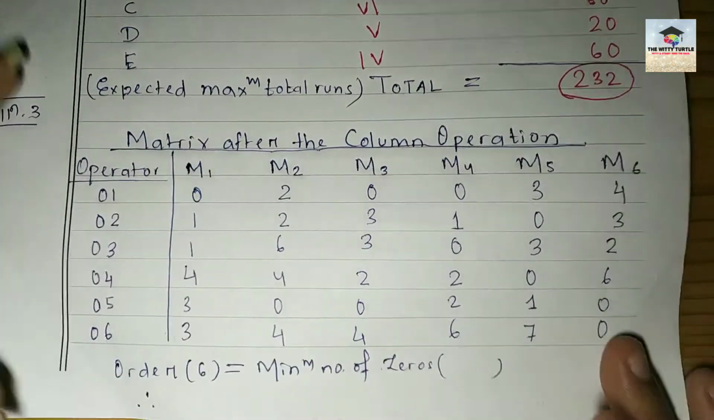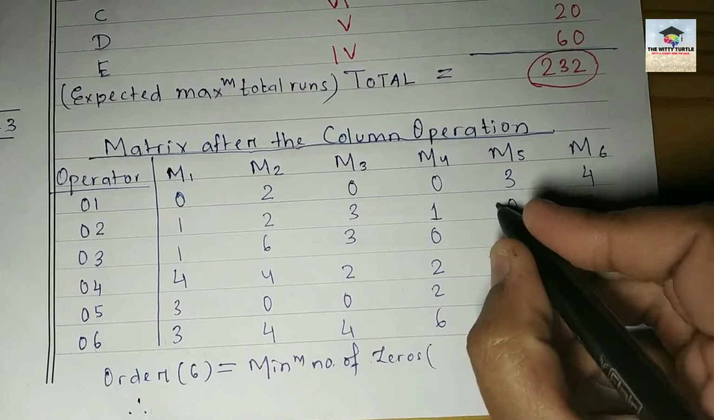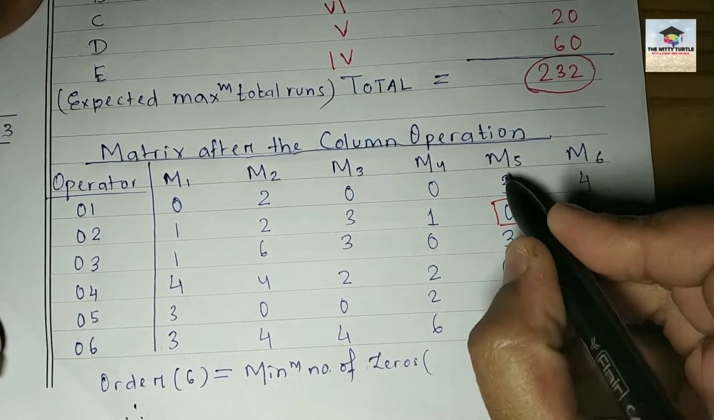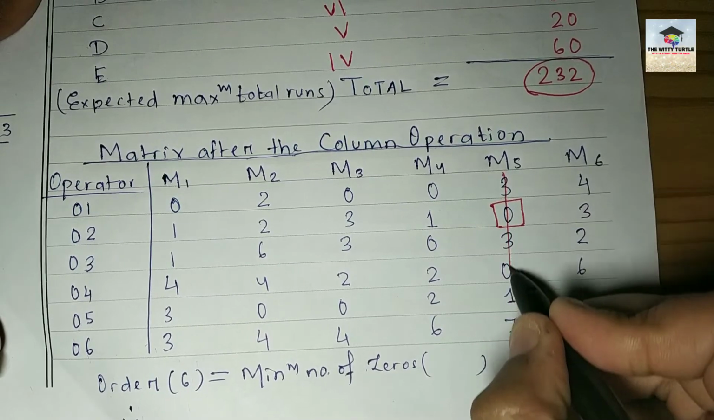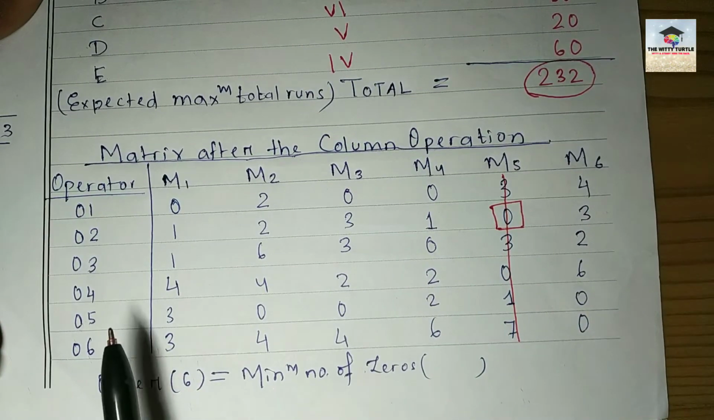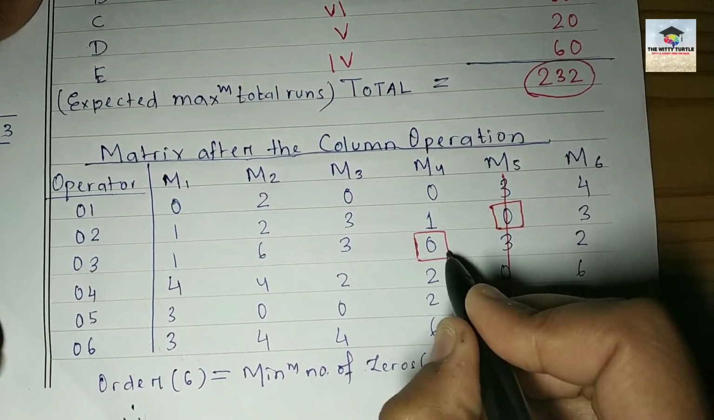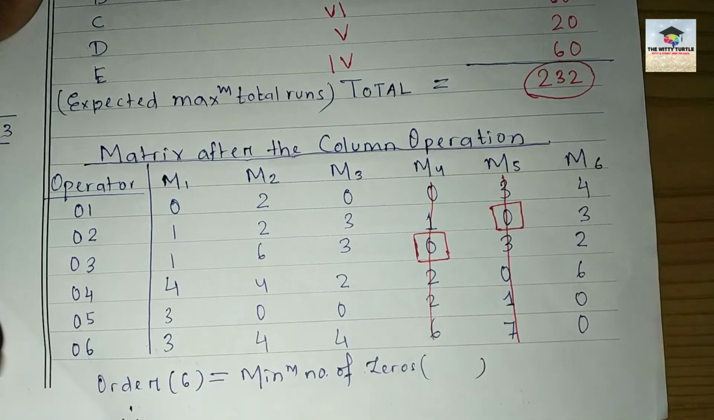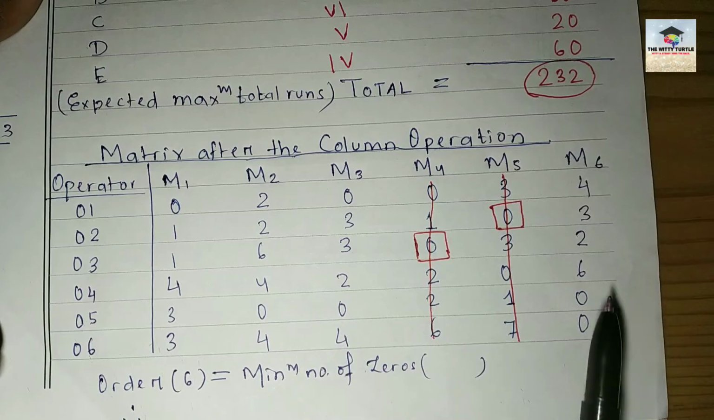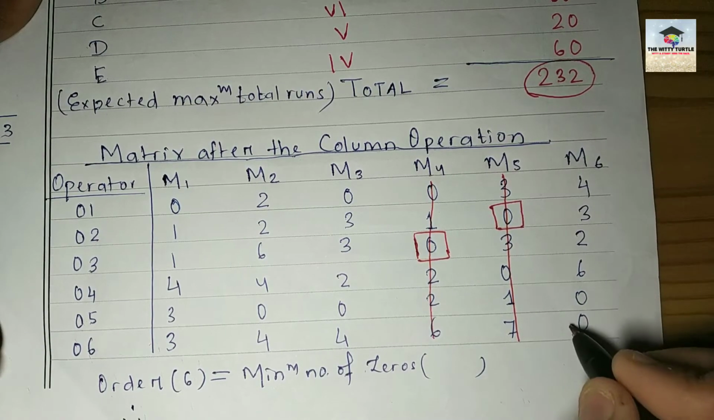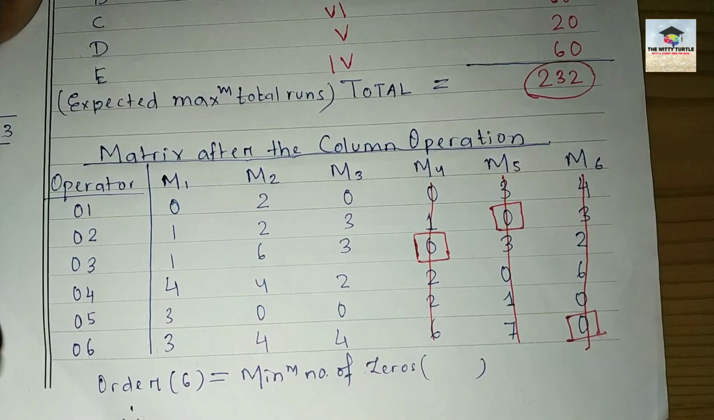Now in the second row, how many zeros do you have? You have only 1 zero. Let's find it out. And this is the first zero in the second row. Now you have to cancel the entire column, right? Now in the third row, you have only 1 zero. Make a square around it and cancel this entire column. In the fourth row, you don't have any zero. In the fifth row, you have 3 zeros. In the sixth row, yes, you have only 1 zero. So you have to cancel this entire column, right?